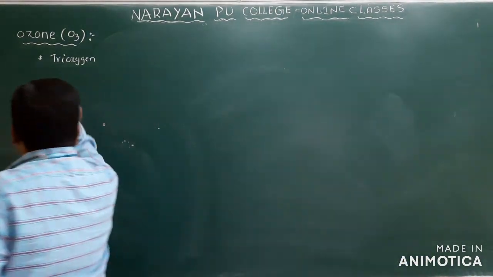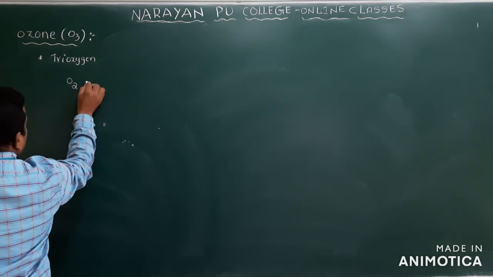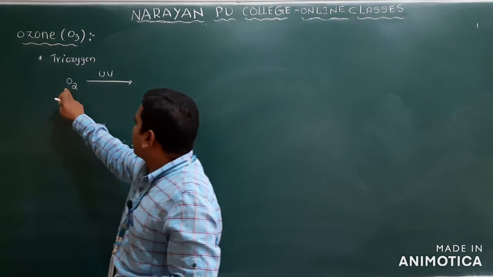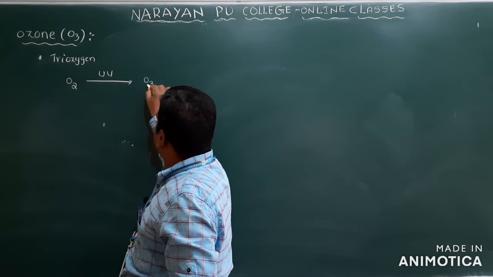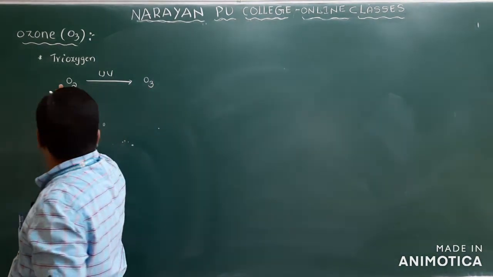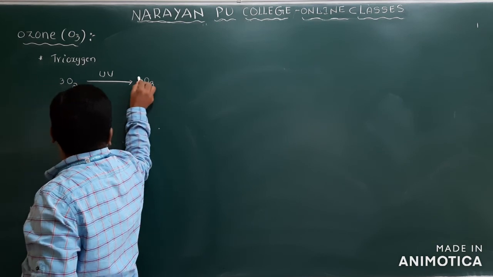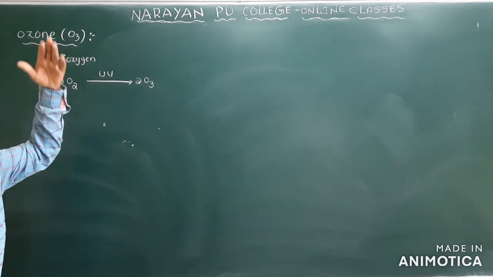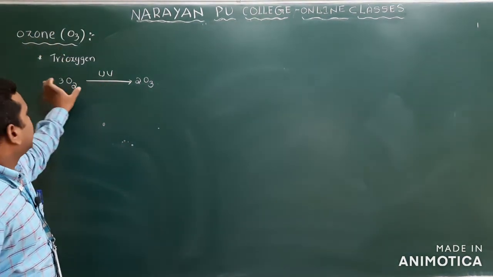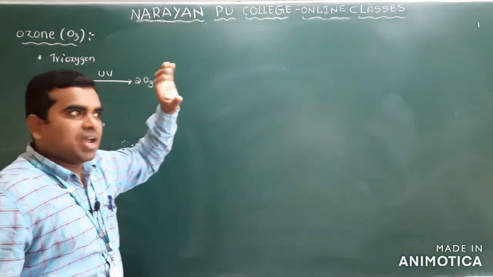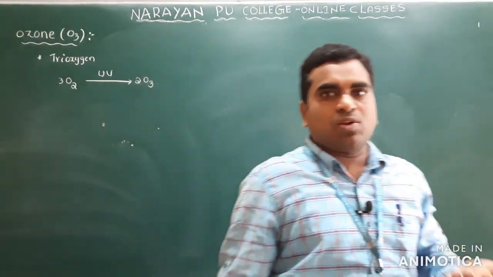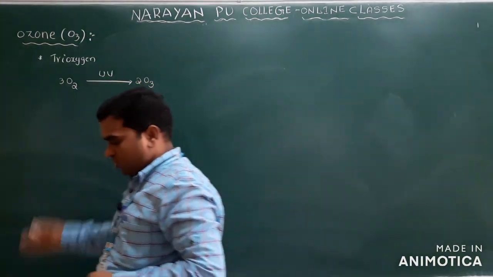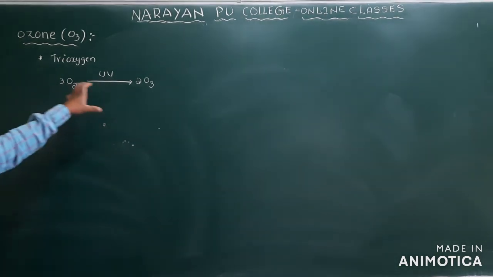So if you write here, oxygen with UV radiation, O2 is converted into O3. How many moles do we take? There are 3 oxygens, so take 3 and here take 2, with ultraviolet radiation in the upper atmosphere. So oxygen in the upper atmosphere absorbs the UV radiation, and due to that radiation it is converted into ozone. This is the simple thing I have mentioned.